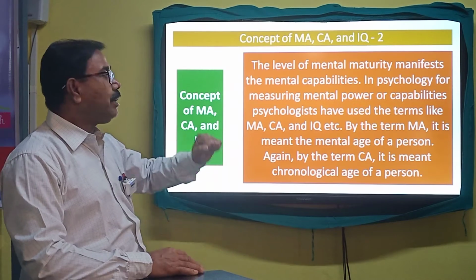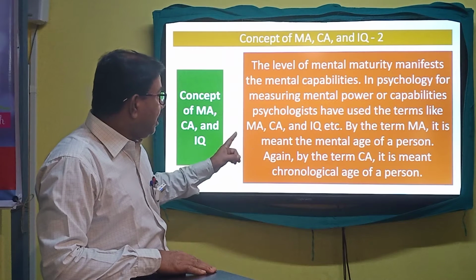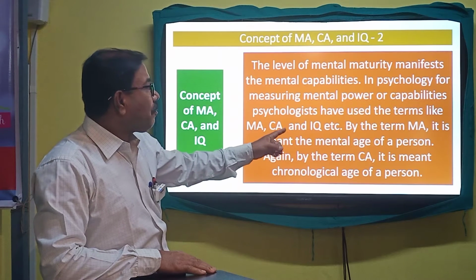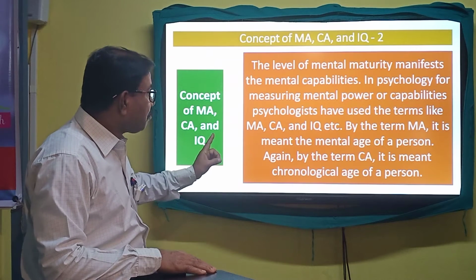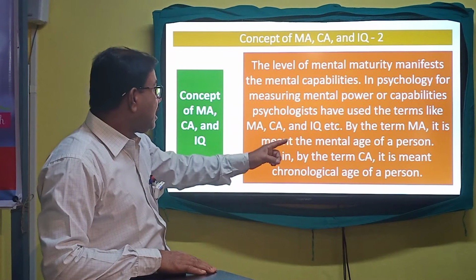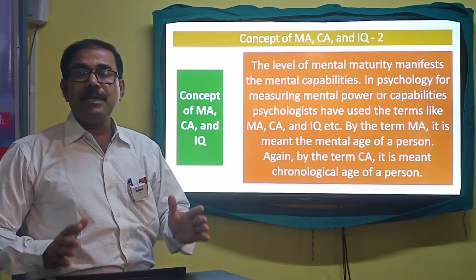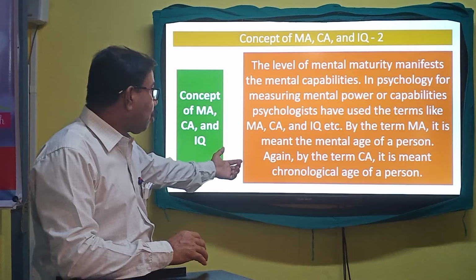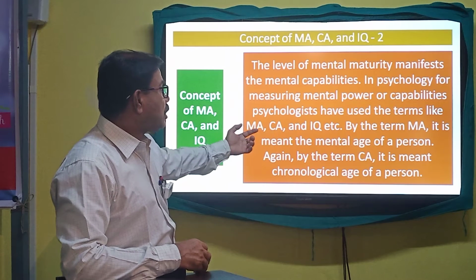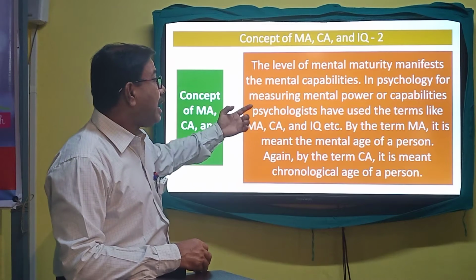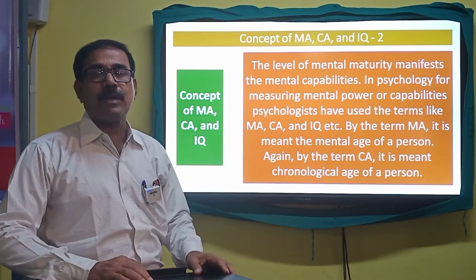and IQ, etc. By the term MA, it is meant the mental age of a person. Again, by the term CA, it is meant the chronological age of a person. Means birth age. Chronological age means birth age, and MA means mental age, the mental level, the ability level, the intelligence of a concerned person.